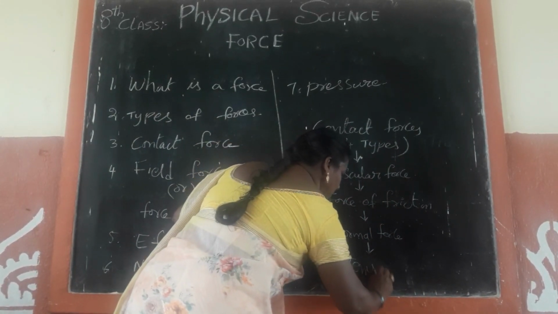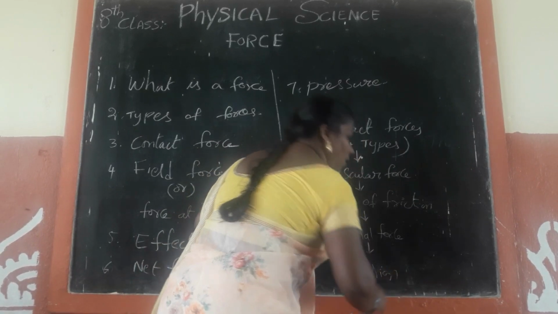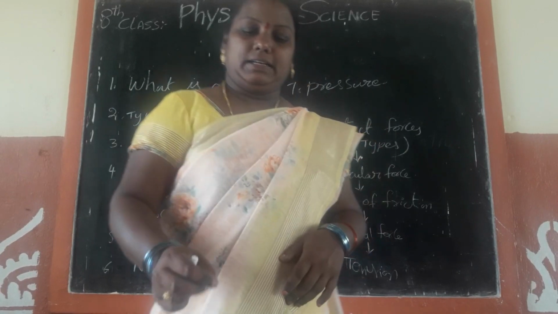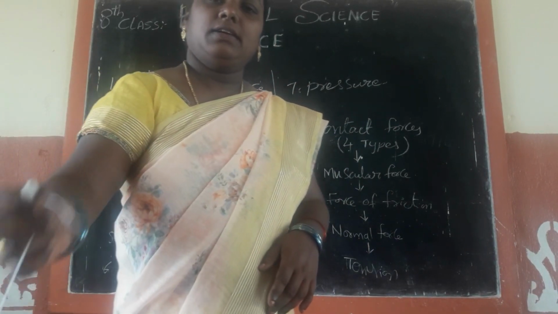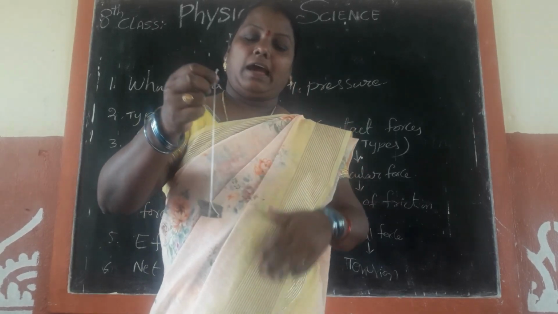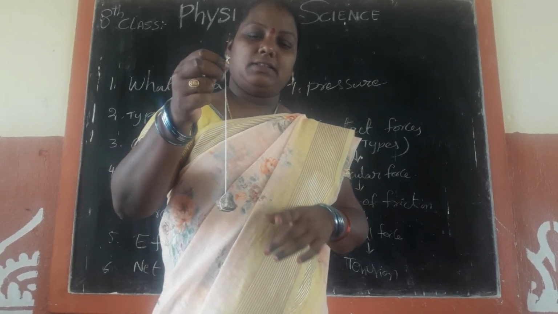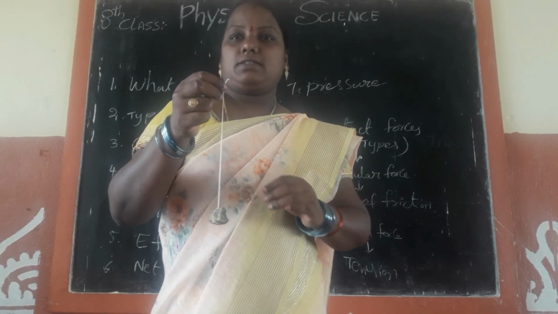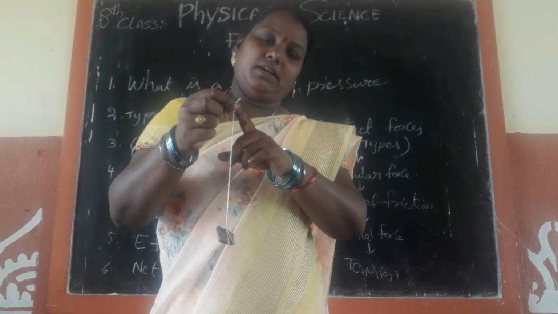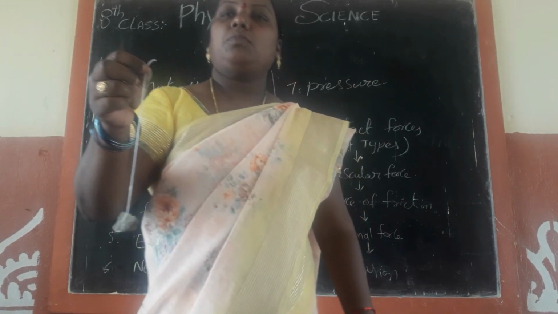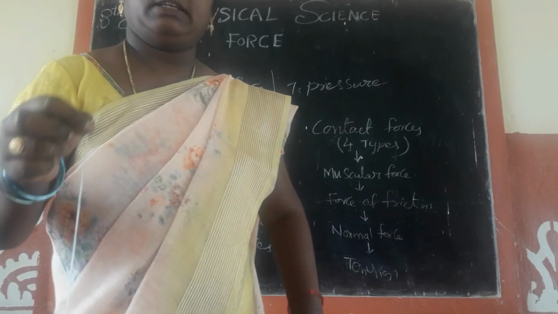The fourth contact force is tension, which always pulls the body along the thread. Look here, I tie a stone with a thread and hang it. Here the force always pulls along the thread. That's why tension always pulls the body along the thread.